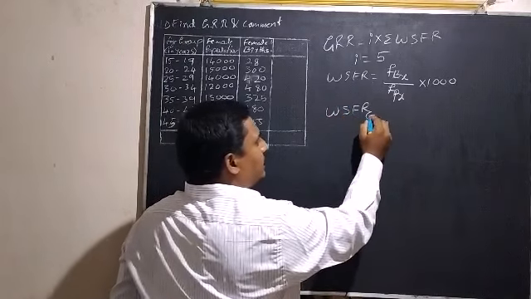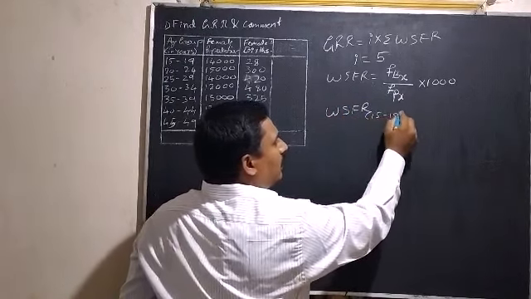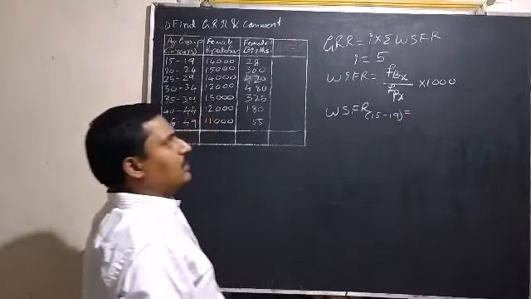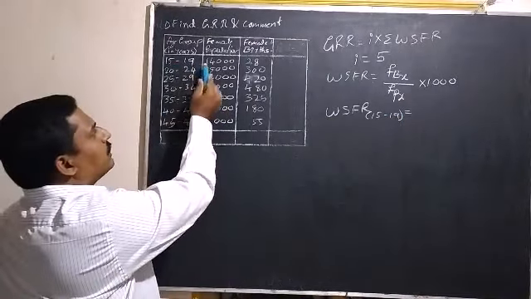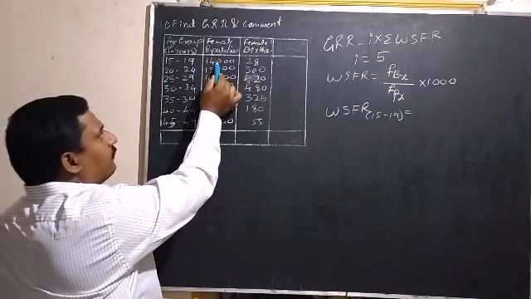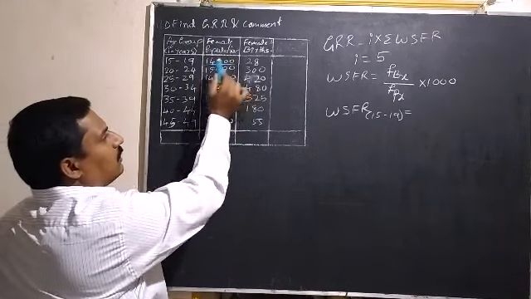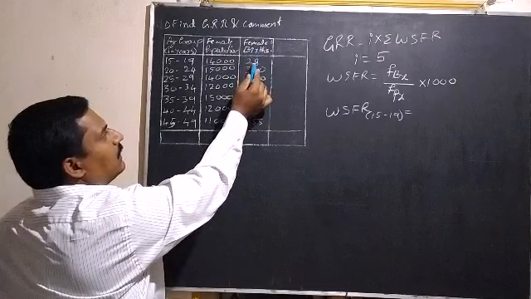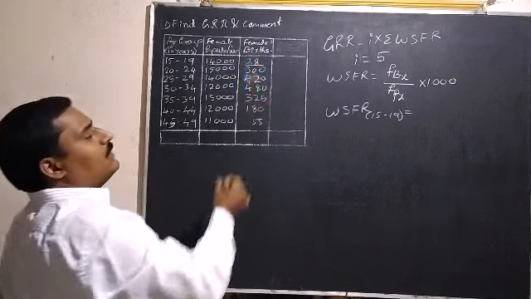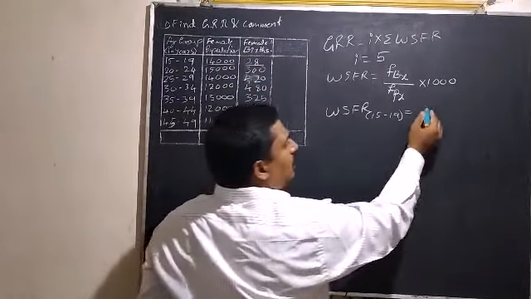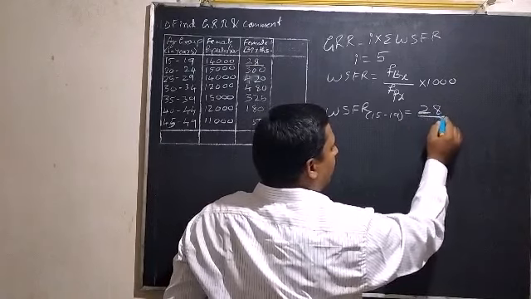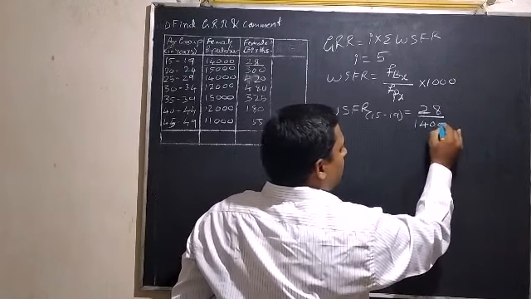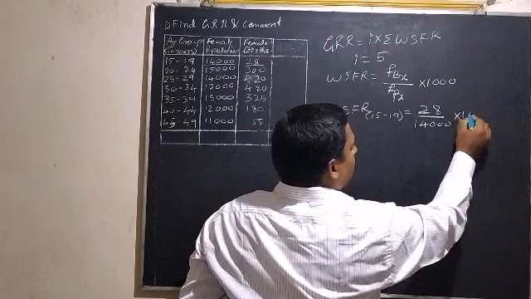WSFR for age group 15 to 19. That is equal to, so female population for age group 15 to 19 is 14,000, and female births for that age group is 28. So 28 divided by 14,000 into 1000.